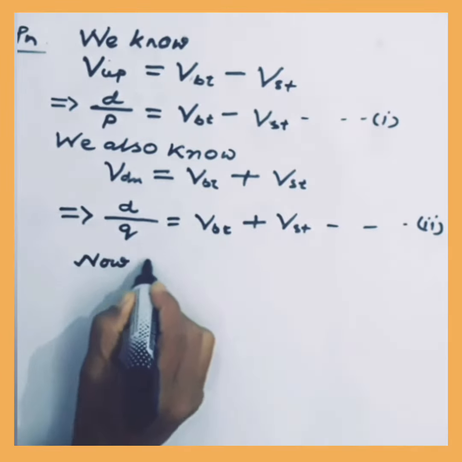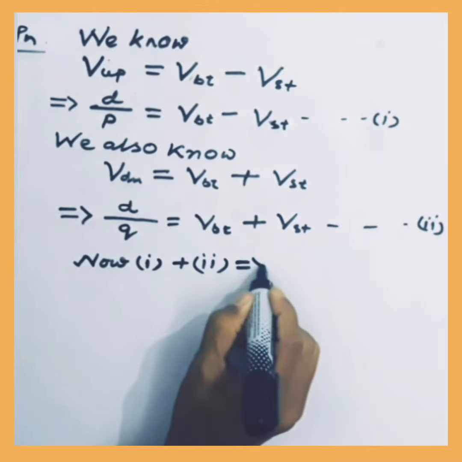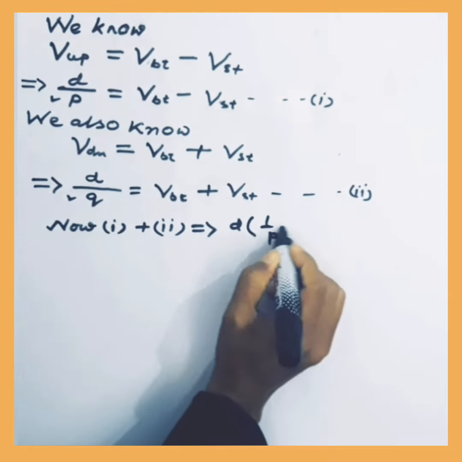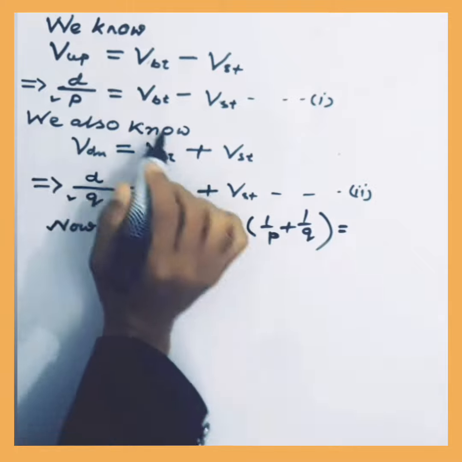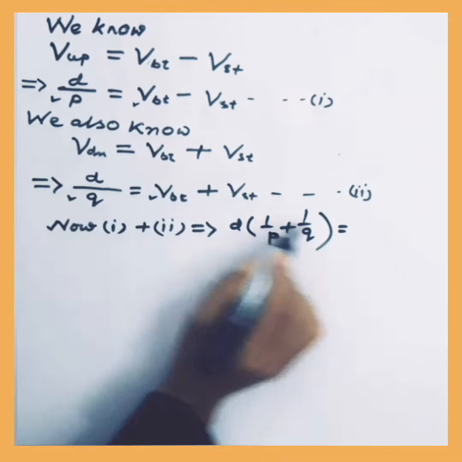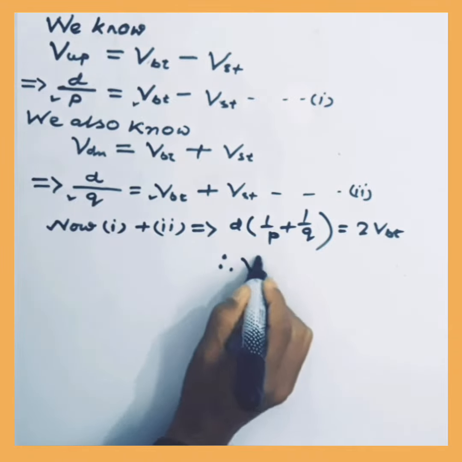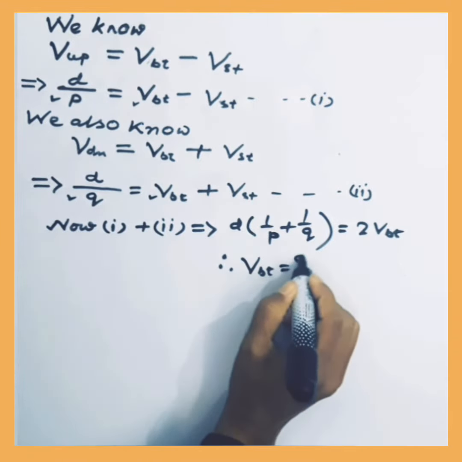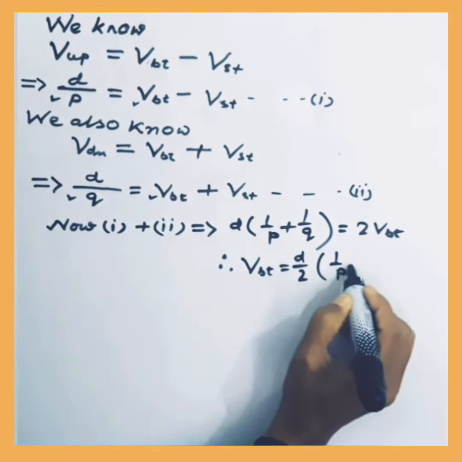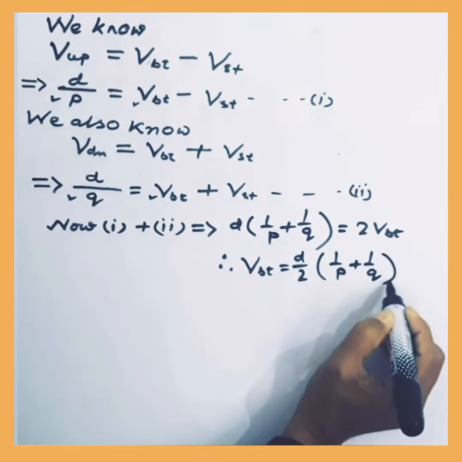Now equation 1 plus equation 2: the left side of both equations equals v boat plus v boat, equal to 2v boat. Therefore v boat equals d by 2 into 1 by p plus 1 by q, which is the speed of boat.